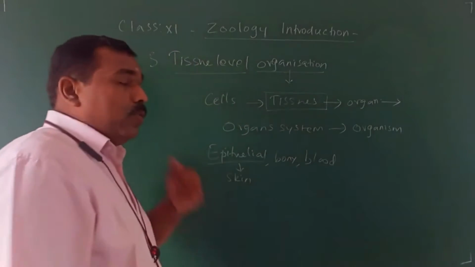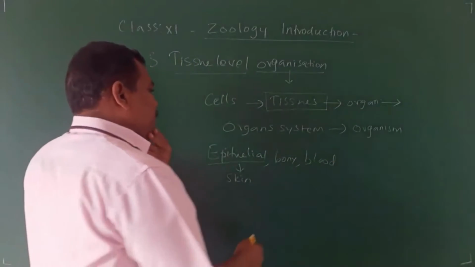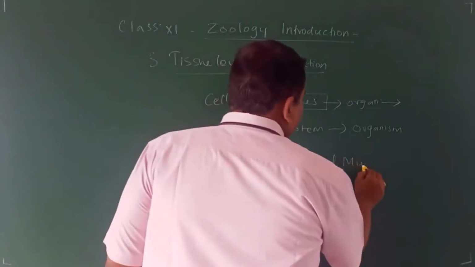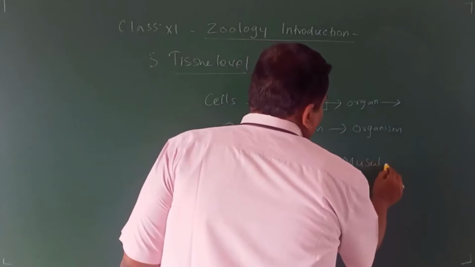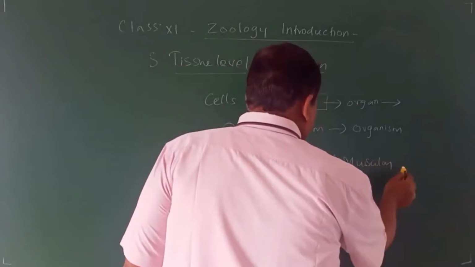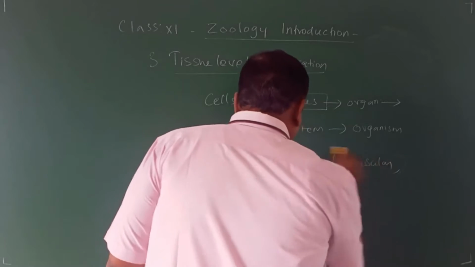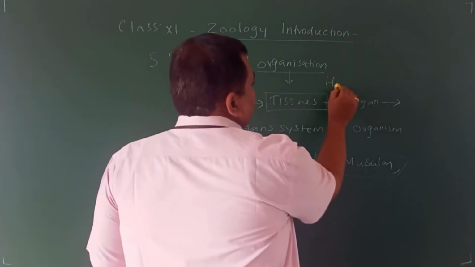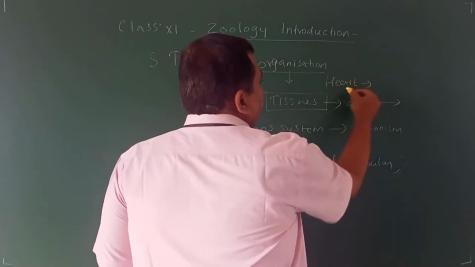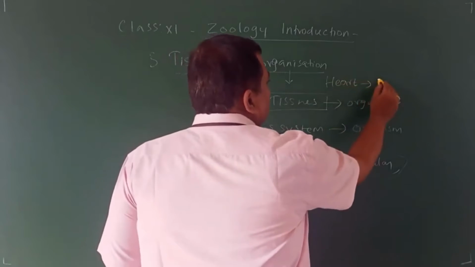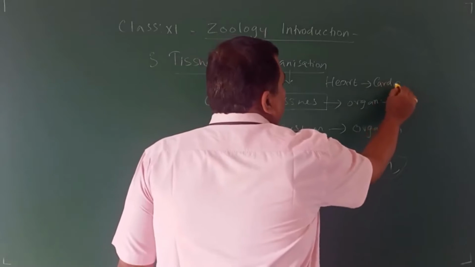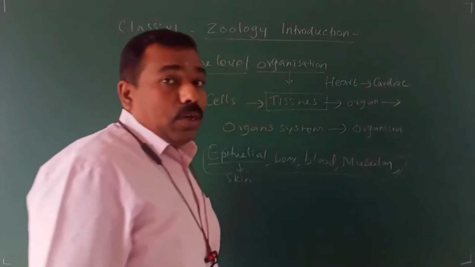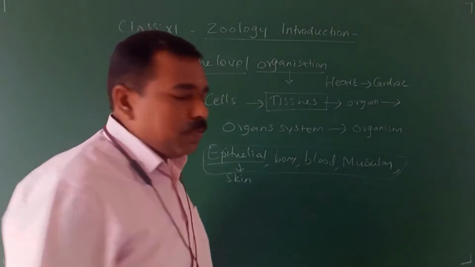Don't think that blood is just a liquid. Blood is also one tissue. Muscular tissue, etc. Especially, I hope you know that the heart is made up of which tissue? Cardiac tissue. The heart is made up of cardiac tissue.